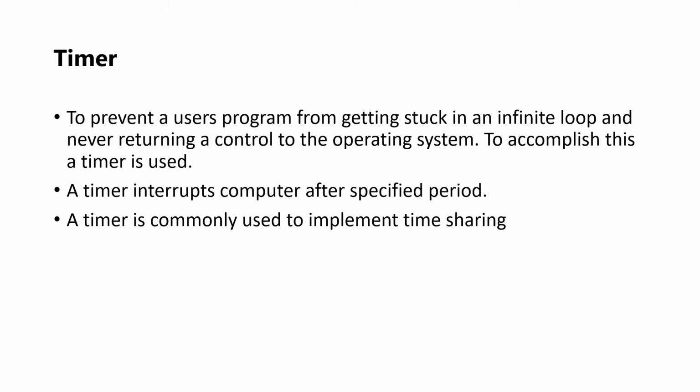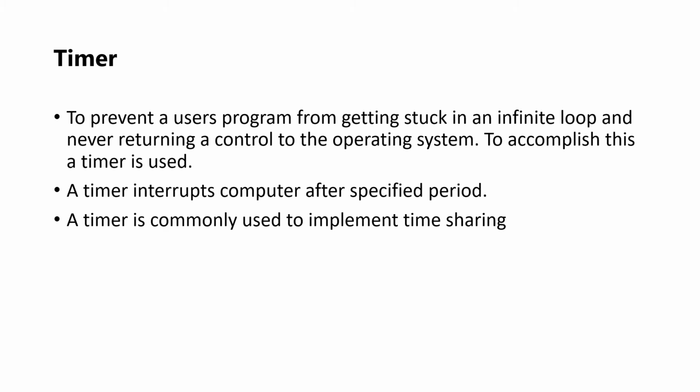The operating system must ensure CPU protection. A user program must be prevented from getting stuck in an infinite loop and never returning control to the operating system. To accomplish this, a timer is used. A timer interrupts the computer after a specified period to ensure the operating system maintains control. The period can be fixed or variable. A variable timer is implemented by a fixed rate clock and a counter.